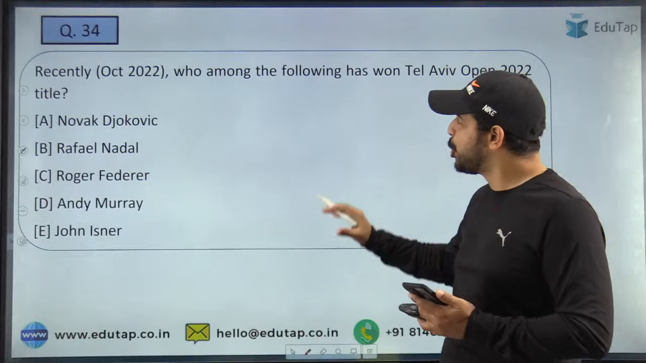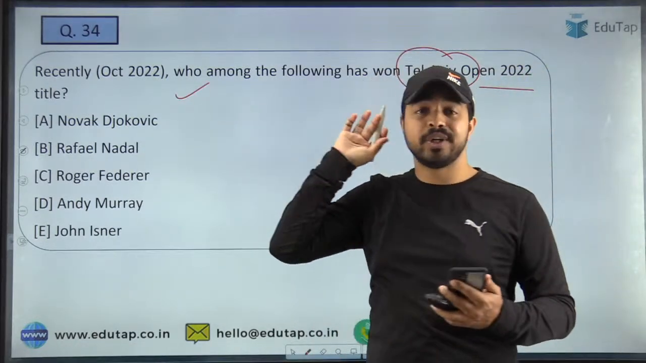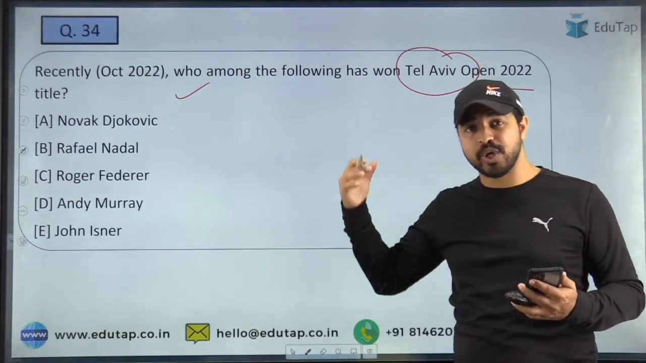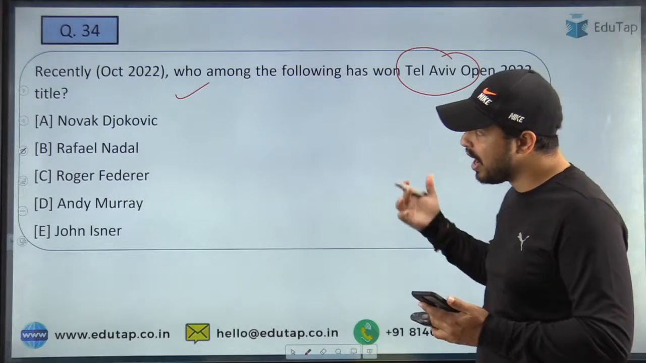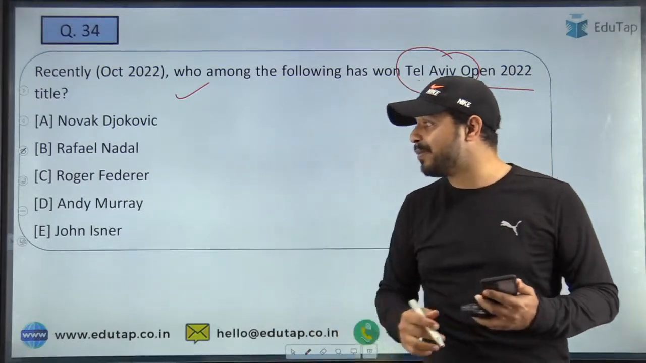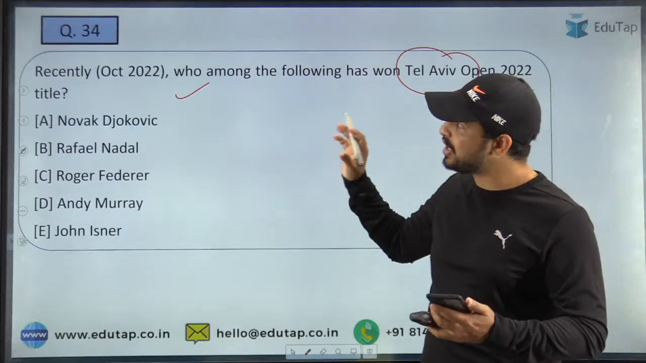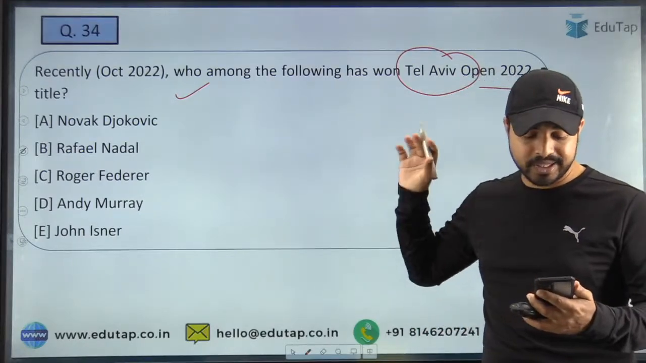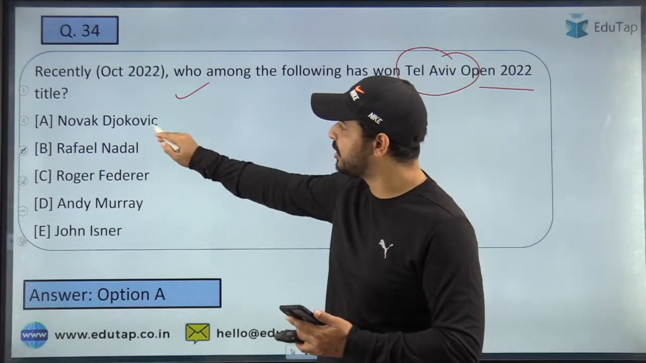Here the next question is, who among the following has won the Tel Aviv Open 2022 title? You are just required to identify the name of the person who has won this particular title. Let's see who will tell me the right answer. It's Novak Djokovic, Rafael Nadal, Roger Federer, Andy Murray and John. So what is the right answer to this question? To the question number 34, the person who has won the Tel Aviv Open. Absolutely right, it is option A, that is Novak Djokovic.